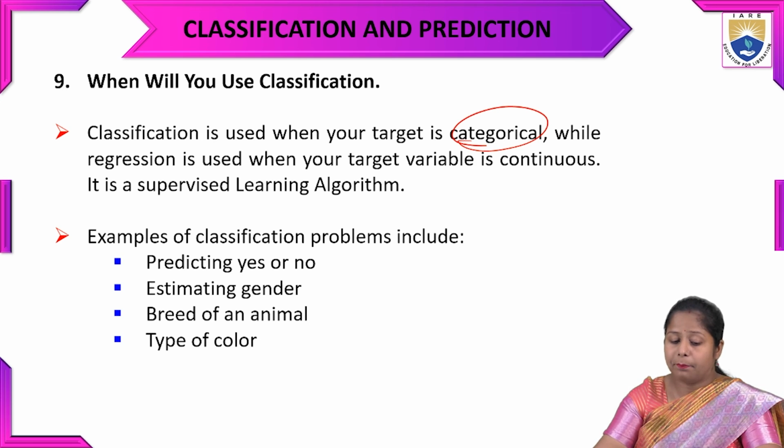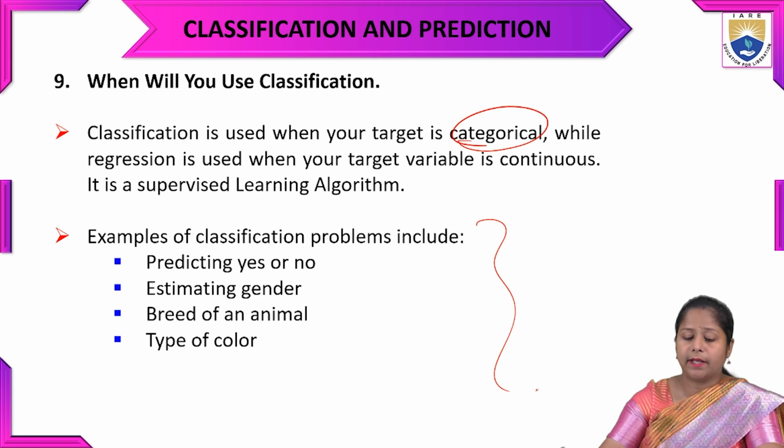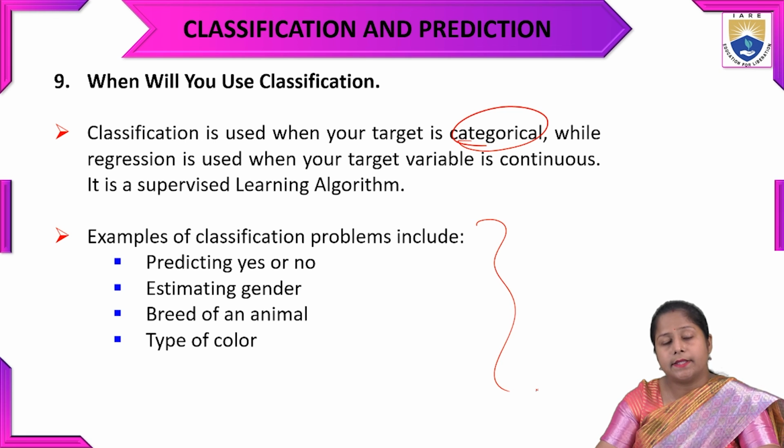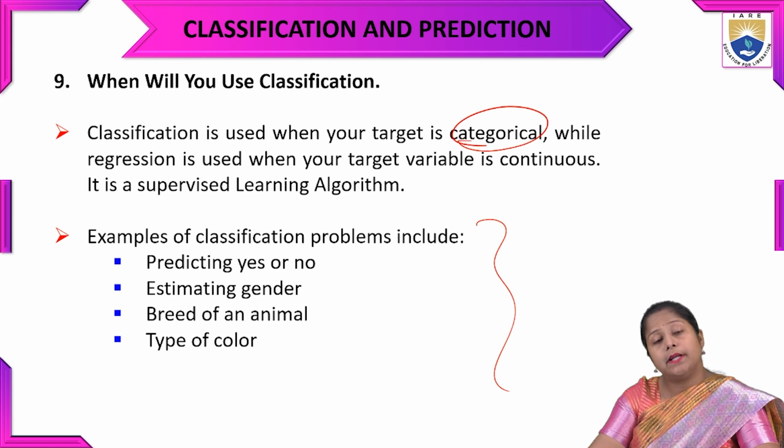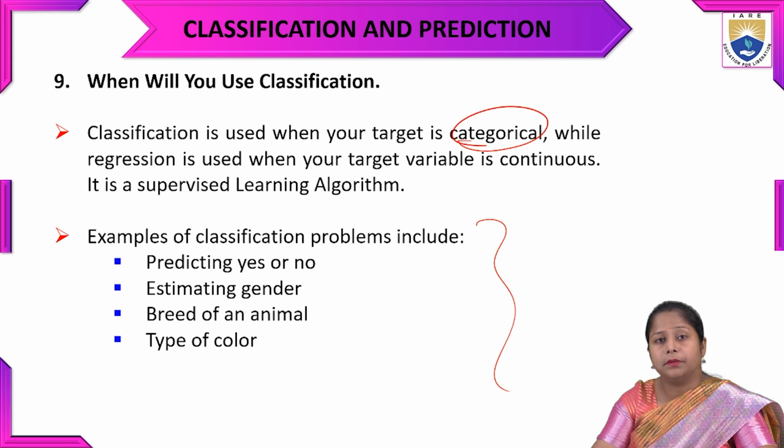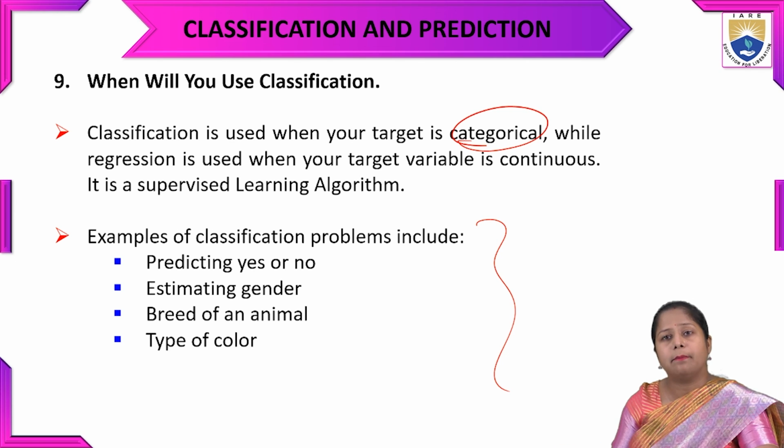Examples of classification problems include predicting yes or no, where there are two class levels; estimating gender, male, female and third gender; breed of an animal, any type of birds; and type of colors. These are simple examples of classification problems.